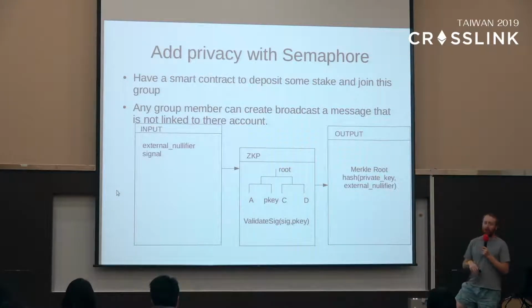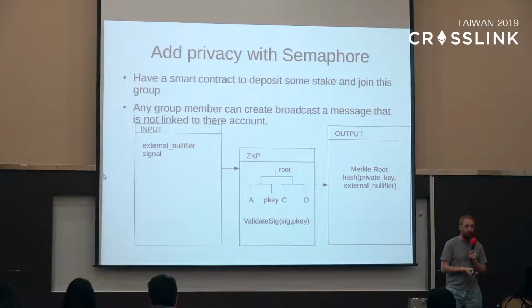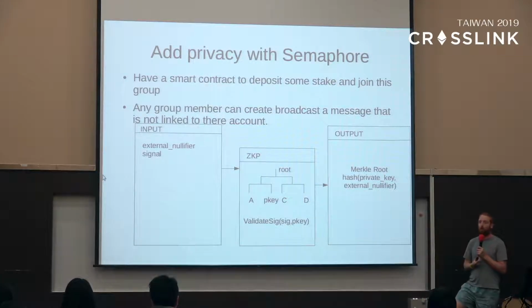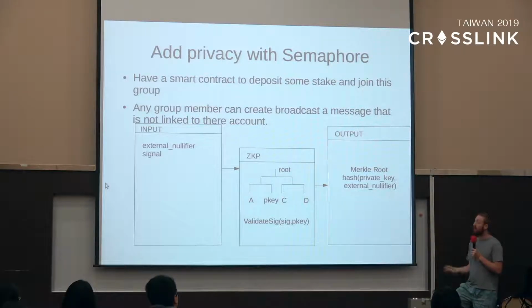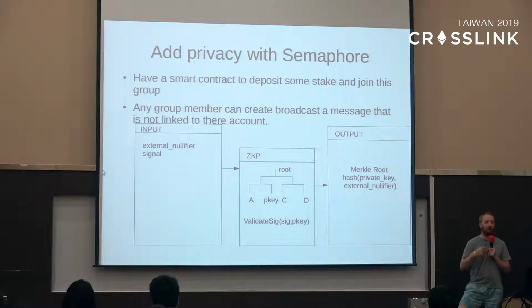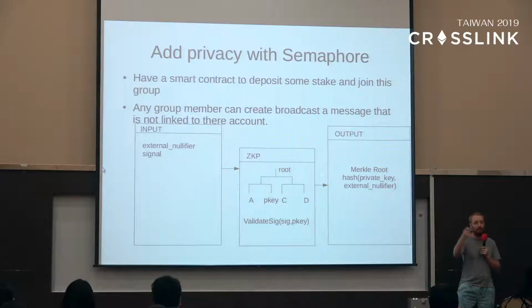Okay, so let's try and add privacy to this proof of stake-based system that we had before. To add privacy, we use a zero-knowledge proof. A zero-knowledge proof is a way to prove that you did a certain operation or hold a certain credential without revealing what that credential is. So we do the same thing again. We have a smart contract where people deposit money. And when they deposit money, instead of defining a public key that they're going to use to sign their transactions, they define a Semaphore public key. That's a special public key that works inside our zero-knowledge proof.